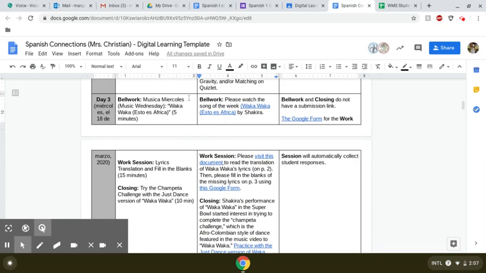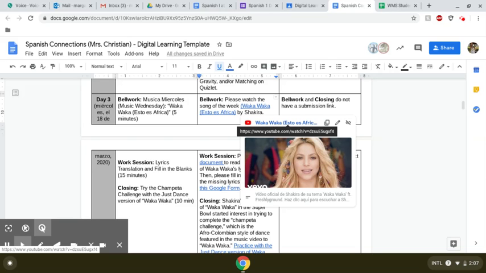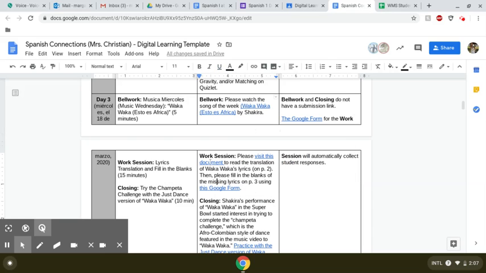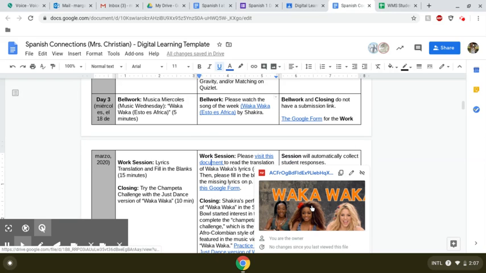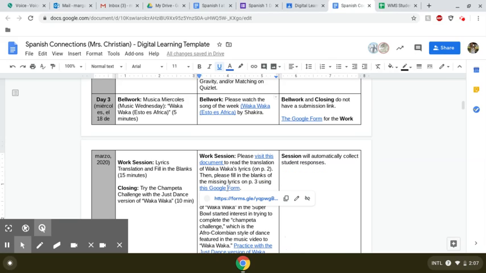For day 3, if you were doing that in real time, it would be a Música Miércoles, or a Music Wednesday, and our song of the week would be Waka Waka, which is the song that Shakira produced for the World Cup when it was in Africa. It's a very fun song. If you watch it and want to sing or dance along like we would in class, please feel free. Then what you're going to do is take a look at this document, which has the lyrics as well as the English translation, and then you're going to go visit this Google form. You can come back and look at the lyrics if you want to try and fill in the lyrics from our song of the week that are missing.